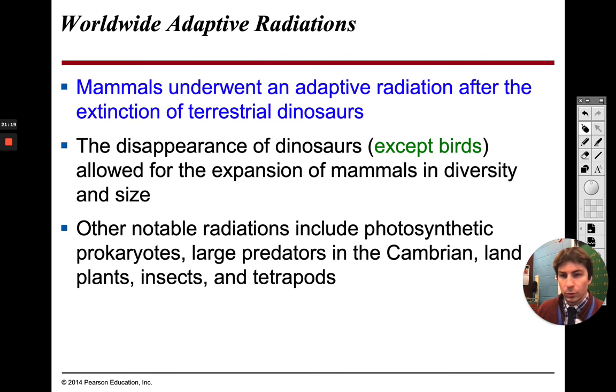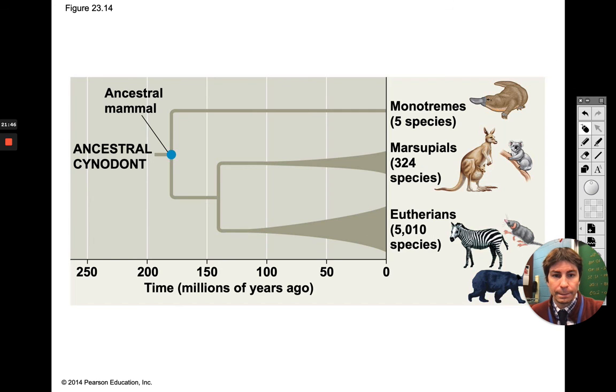Okay, so mammals, us, after the dinosaurs went extinct, we had this adaptive radiation where we had tons of different mammals being produced, and we all had a common ancestor. After the Jurassic one, we had some marine animals left over, we had some birds left over, and that was pretty much it. All the dinosaurs went extinct. Here's just the original mammal, and we gave rise to all these different animals here.